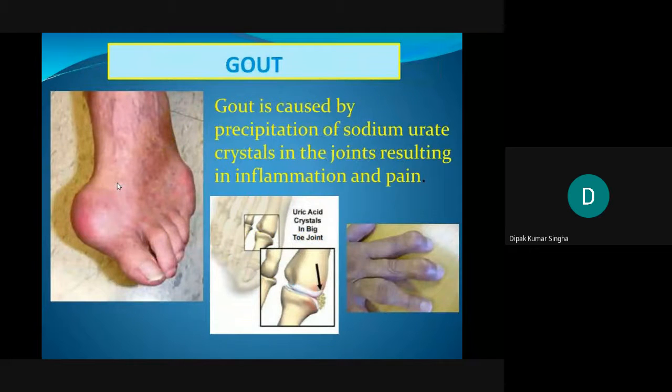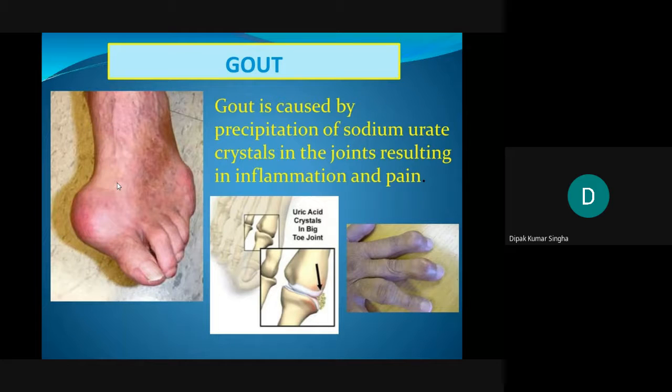Another is gout. Generally the first step is hyperuricemia. This uric acid binds with sodium salt, and this sodium salt of uric acid is deposited basically in the joints, causing inflammation and pain in the joints. This is called gout.